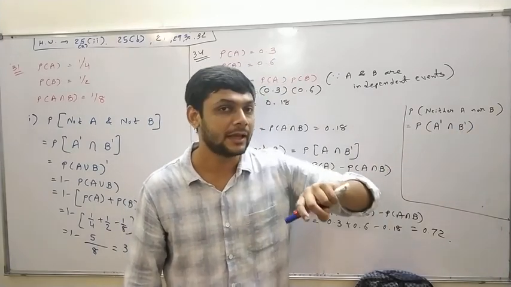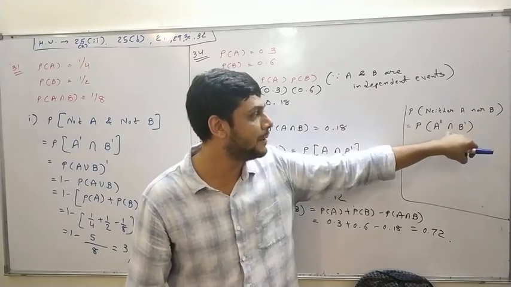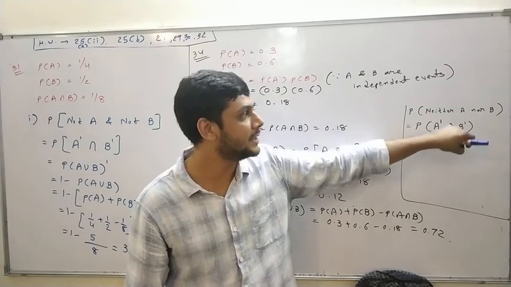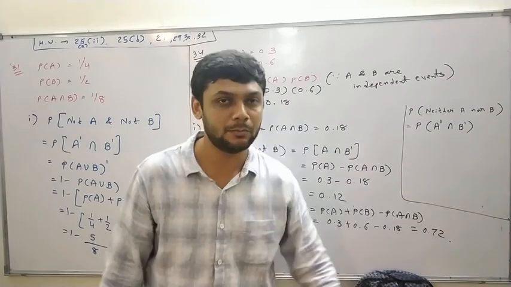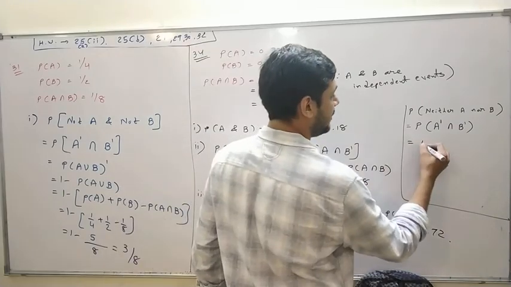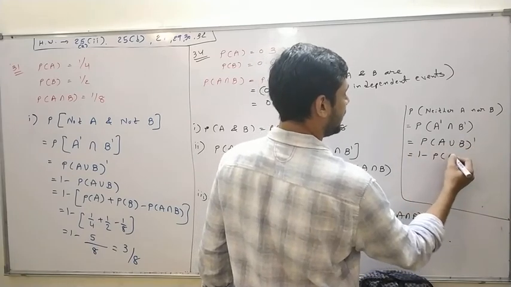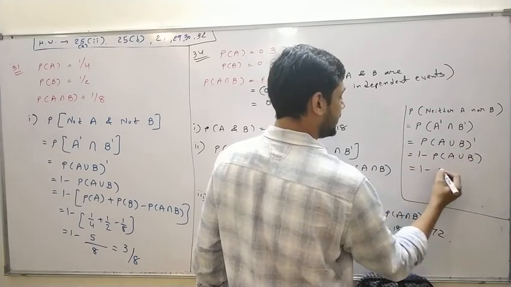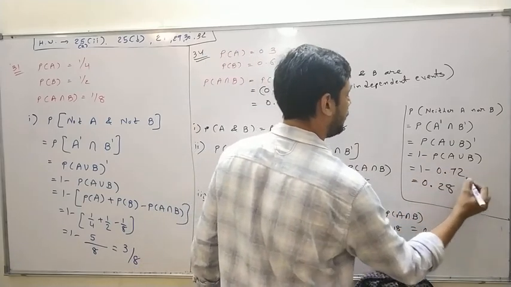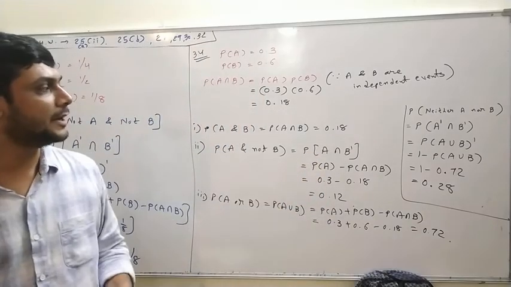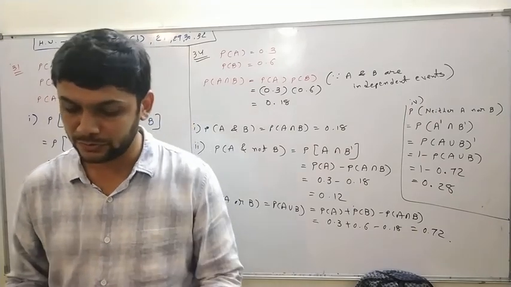This mistake can happen in exams, in hurry or under pressure, that by mistake union is written for neither nor. But when it is given neither A nor B, it means A should not occur and B should not occur, so A dash intersection B dash. By using De Morgan's law we can write A union B whole dash, so that is equal to 1 minus P of A union B. So that is 1 minus 0.72. So answer is 0.28. Be careful in the question of neither A nor B, there is a chance of mistake. Otherwise all the questions were easy.